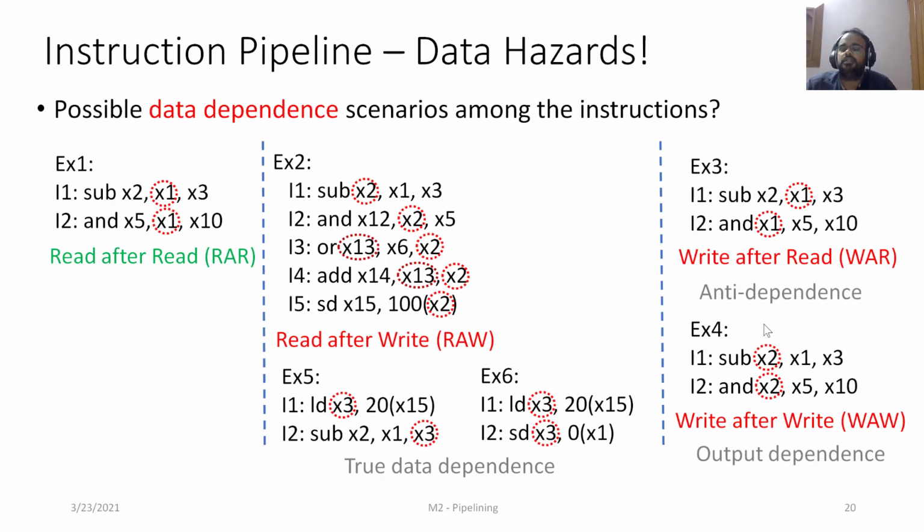Both these, anti-dependence and output dependence, will not be discussed in this course, but there are some potential scenarios where we encounter these dependencies also. I'll just give you the name where we see this.